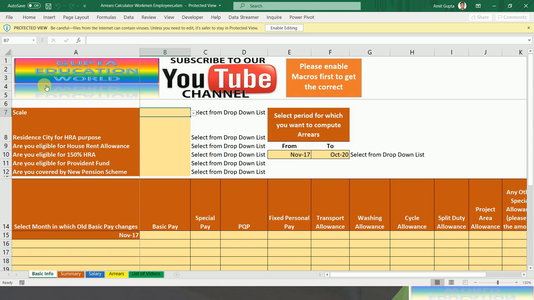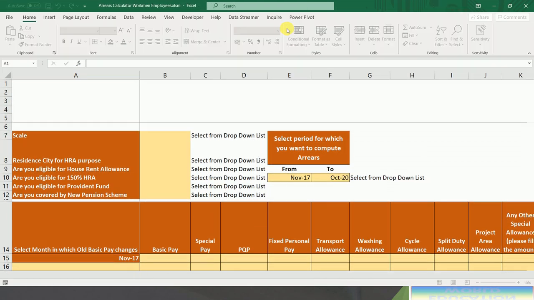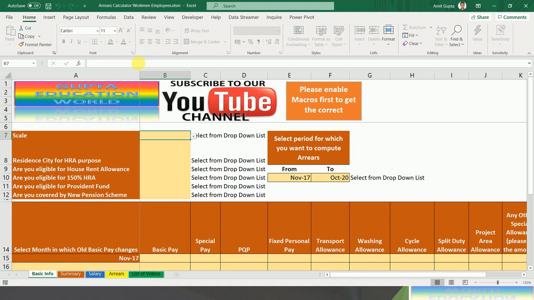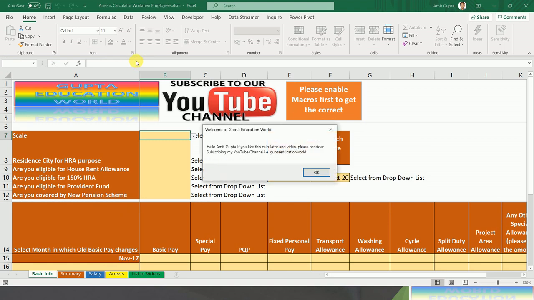So when you open the file, this is the file. You have to just click on enable editing, and after that you have to click on the enable macro button so that your calculation is perfect. After this, you will find this message.